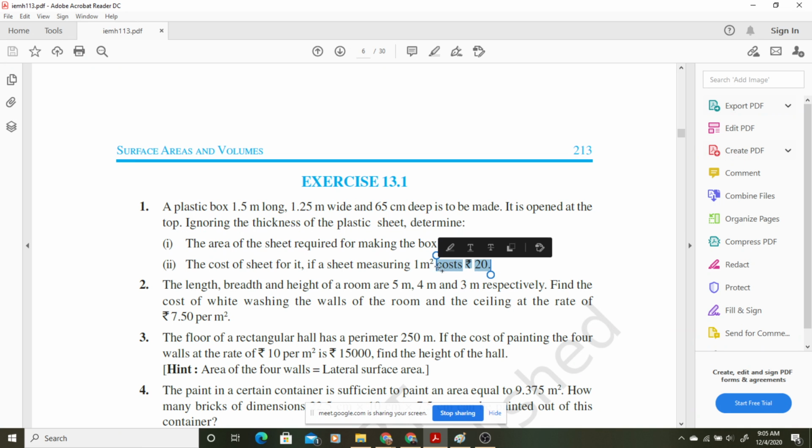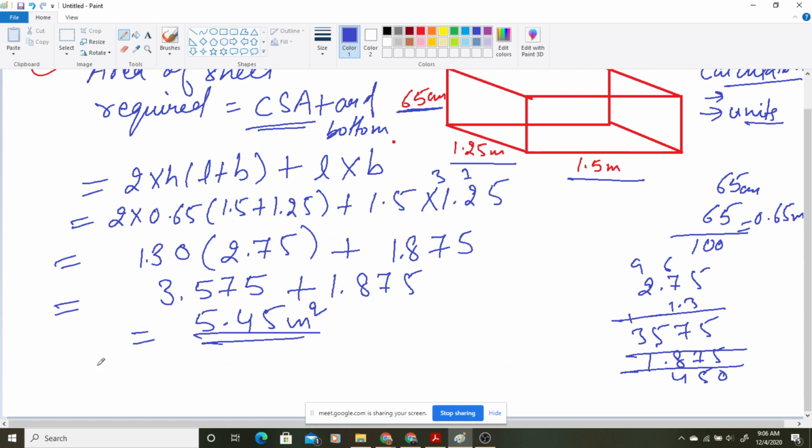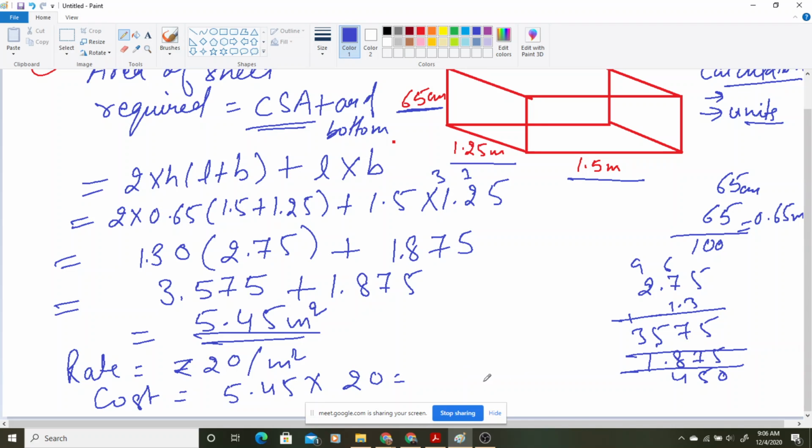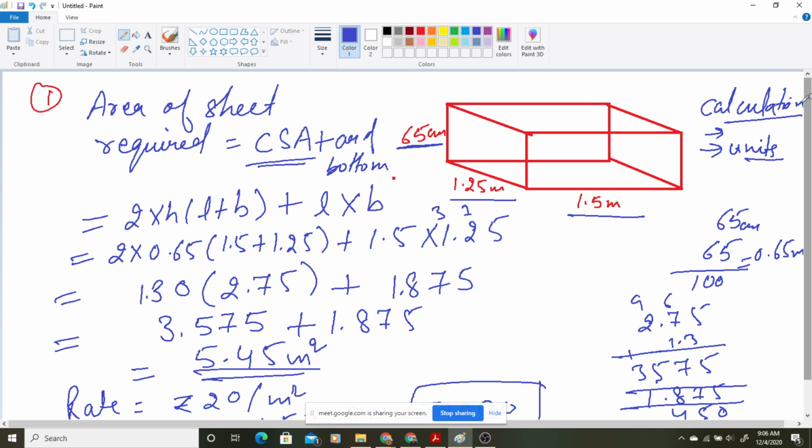The rate given to us is rupees 20 per meter square. So how much cost will it be? 5.45 multiplied by 20 is 109 rupees. That is the total cost of the sheet required to make this box.